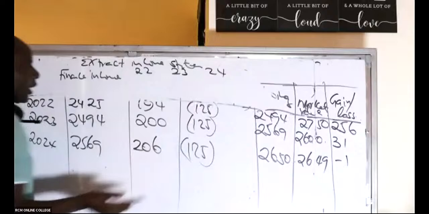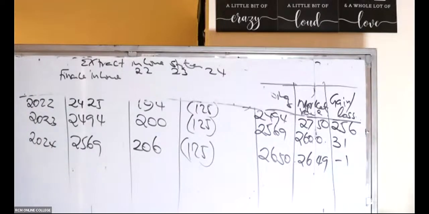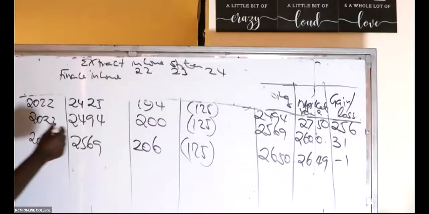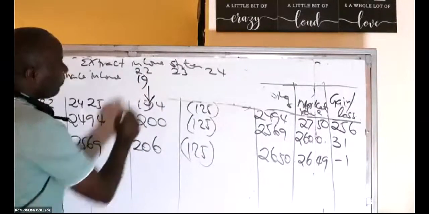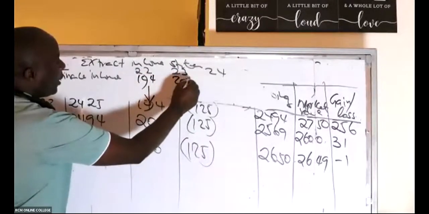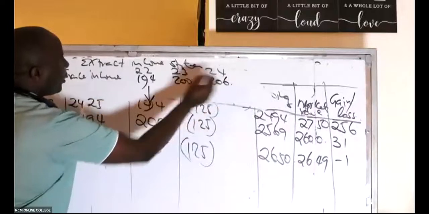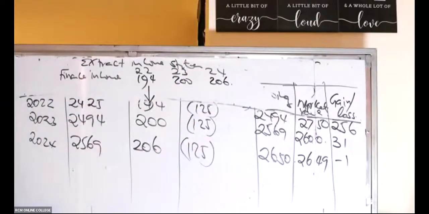At least these will always be correct. Finance income you can't miss. The first year finance income is 194. Then we have 200, then 206. And then the other fair values will go to what we call other comprehensive income.